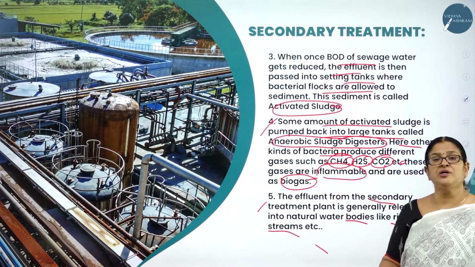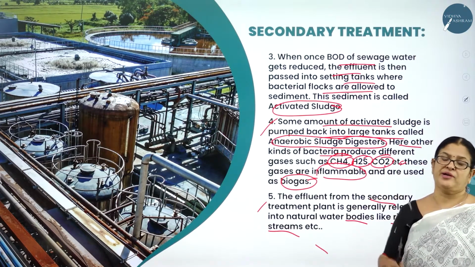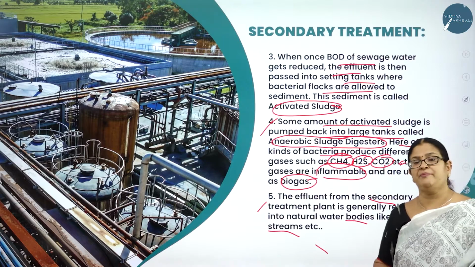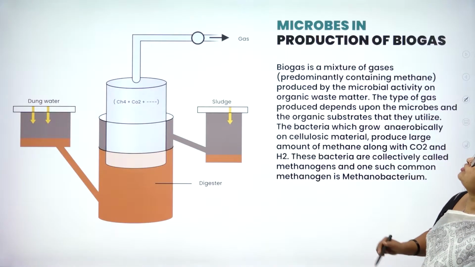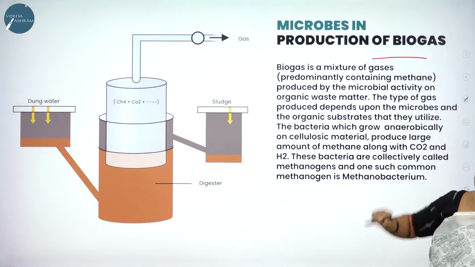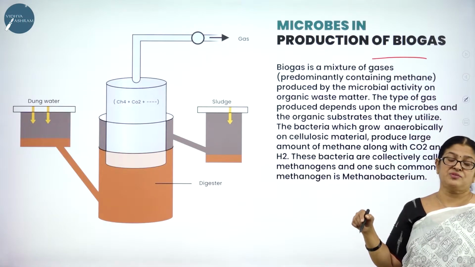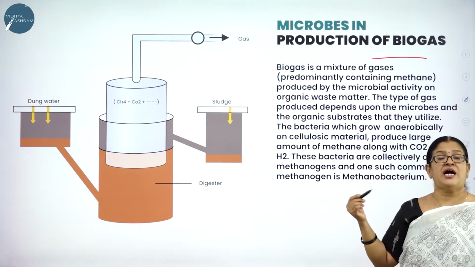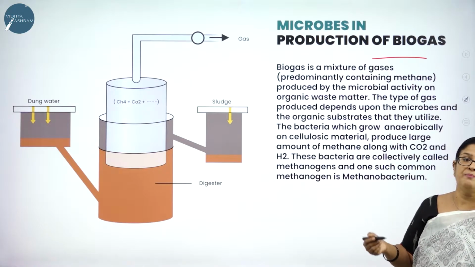Hope you have understood the sewage treatment methodology, which is done in two very important steps. One is called the primary treatment and the second one is called the secondary treatment. Moving on to the microbes in the production of biogas. Just now we have come across how the other bacteria that are found will also release methane, hydrogen sulfide, carbon dioxide, which are highly inflammable and can be used as biogas.